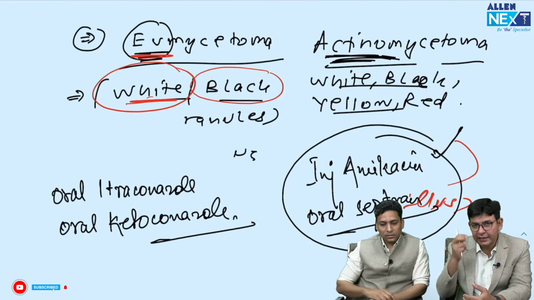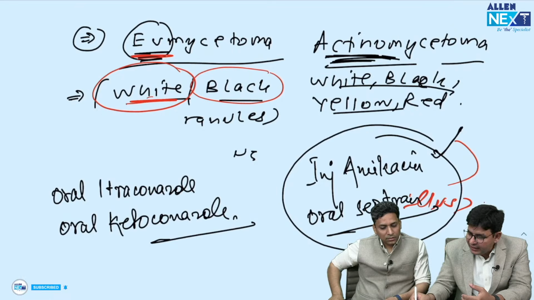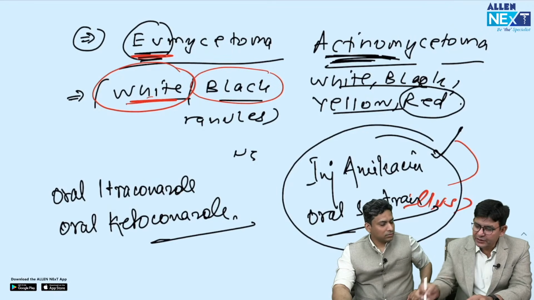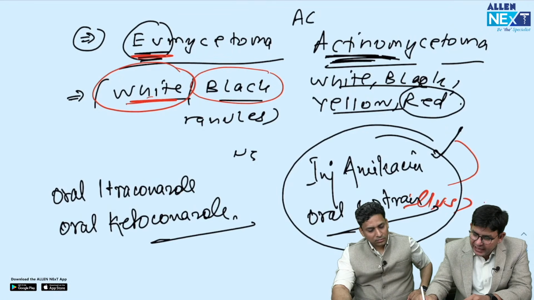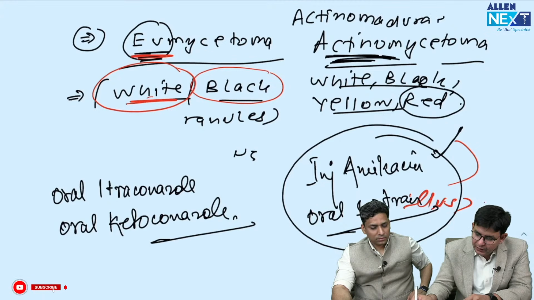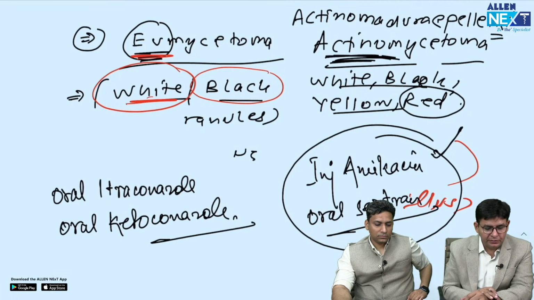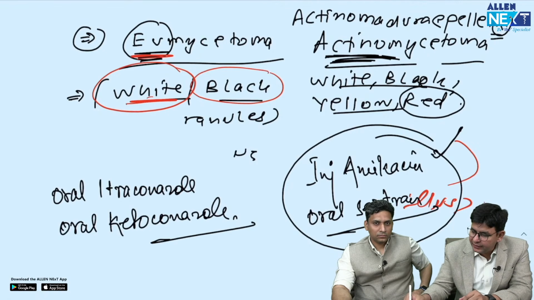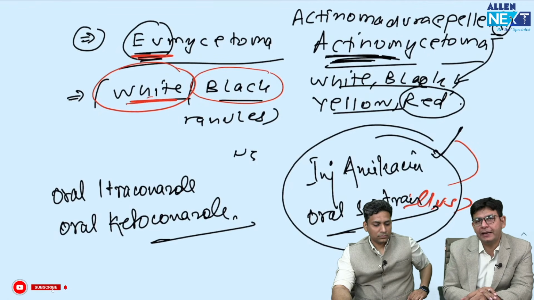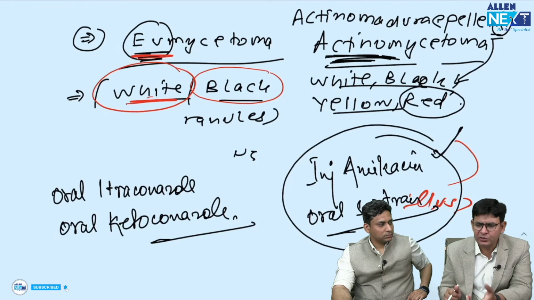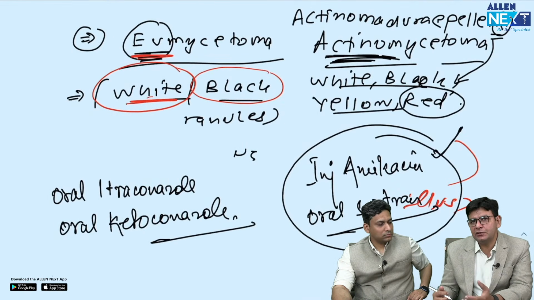One more previous year question: the red color granules are observed in which species? That is observed in a species termed Actinomadura pelletieri. You can make the R capital, so by that you can remember that red color is seen in Actinomadura pelletieri. A. pelletieri also they call it. So I suppose these all cover most of the questions of mycetoma.